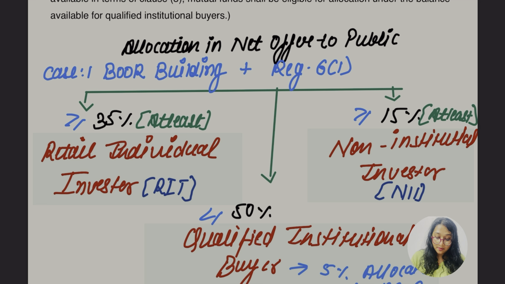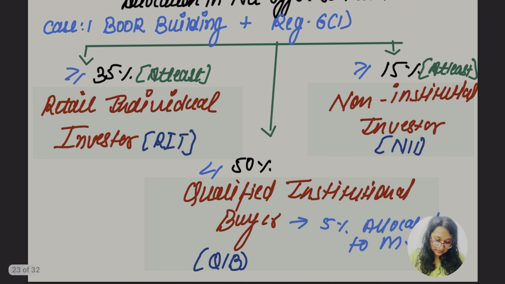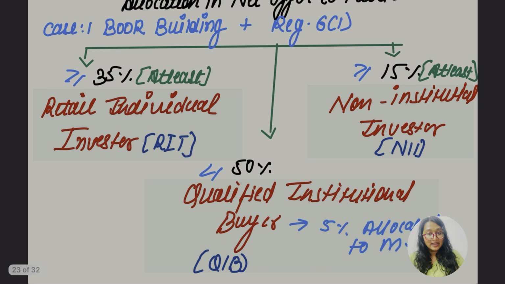So what about the non-institutional investor? There is 15%. At least 15% should be allotted to whom? To the non-institutional investors. And what about the qualified buyers? Qualified institutional buyer, they are saying 50% should be contributed to this part.